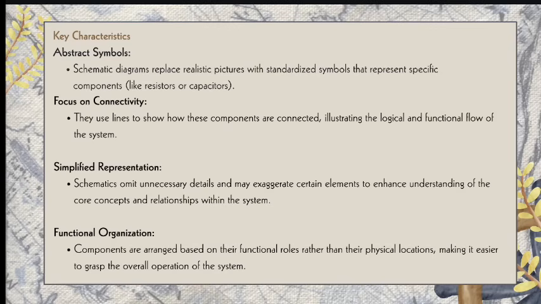And another is the functional organization. The components are arranged based on their functional role, rather than their physical locations, making it easier to grasp the overall operation of the system.